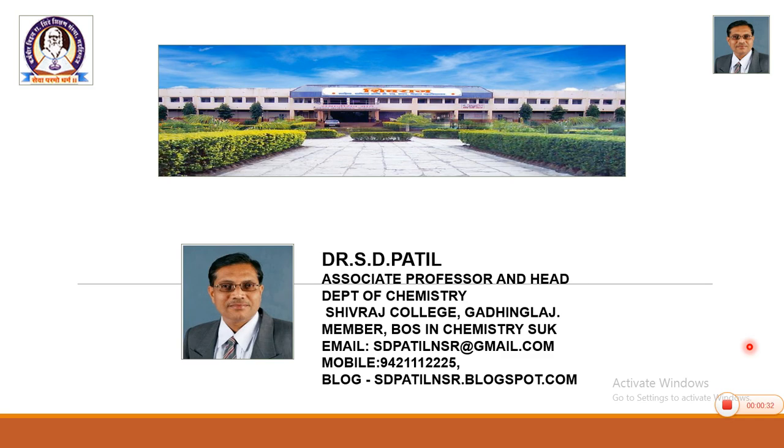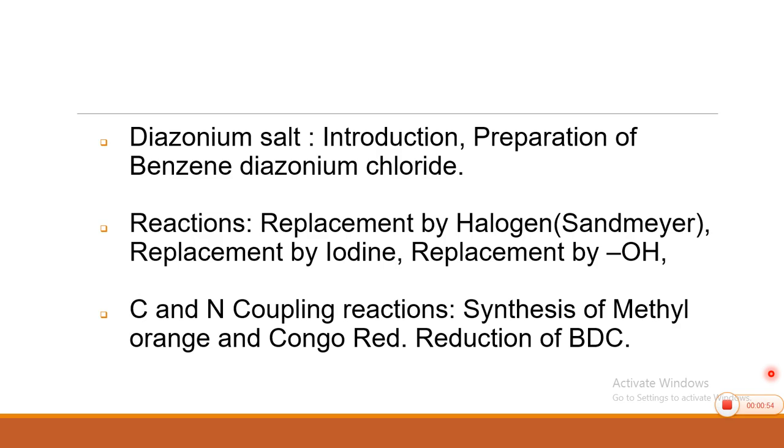When we study such functional groups and their chemical applications, these are synthetically and industrially very important. Similarly, in the second part also, we are going to deal with several reactions which are industrially very important. So, this part is chemistry of diazonium salts.